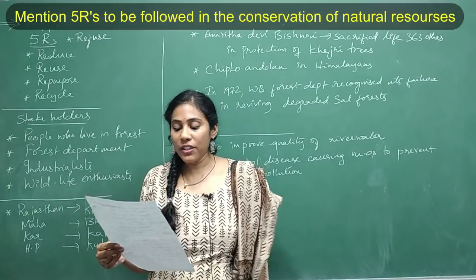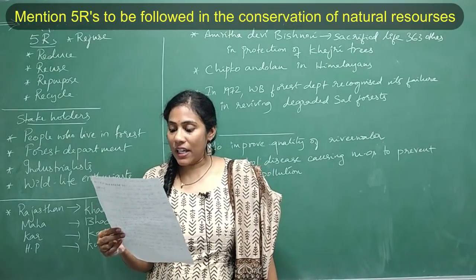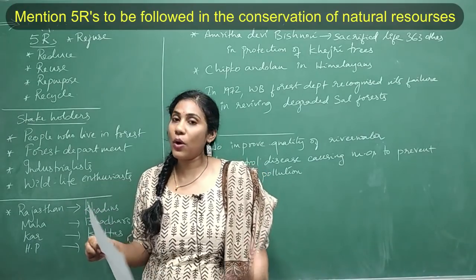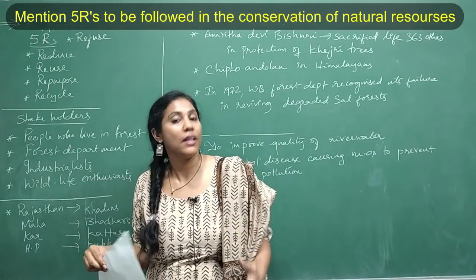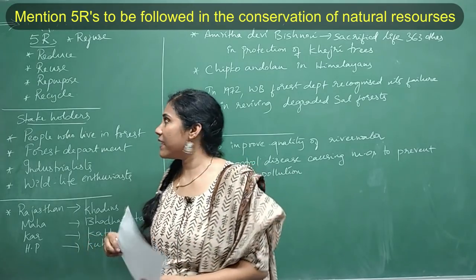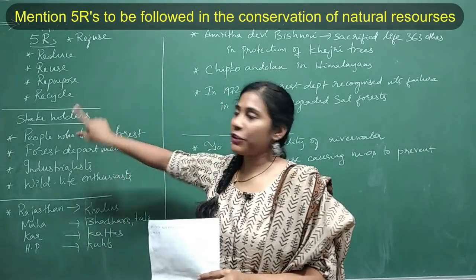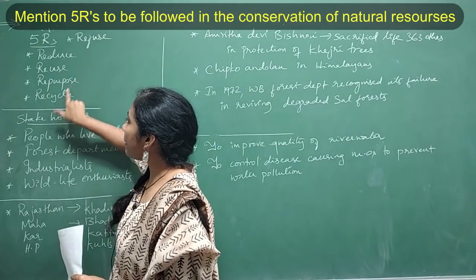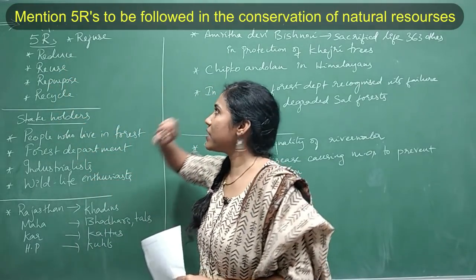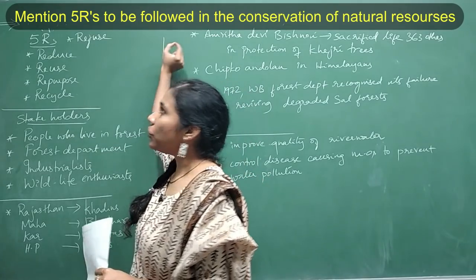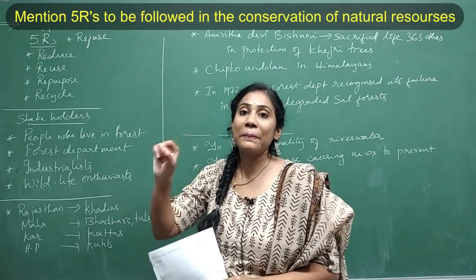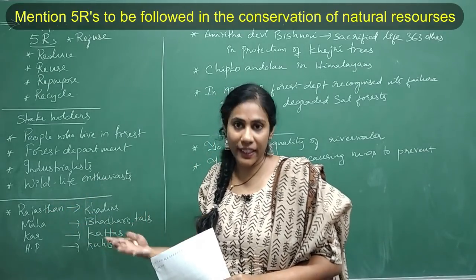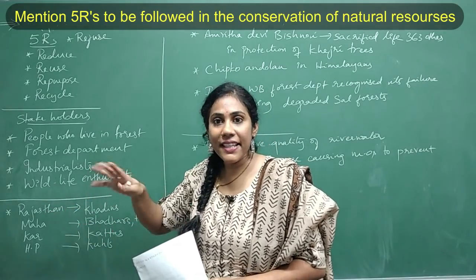First question. Mention 5 R's to be followed in the conservation of natural resources. So how do you conserve natural resources? This is another way of asking the question. So what are the 5 R's that you can mention? Refuse, reduce, reuse, repurpose, and recycle. First you have to say no to substances that are harming the environment, like plastic. Before using plastic, you have to think. First you have to try saying no.